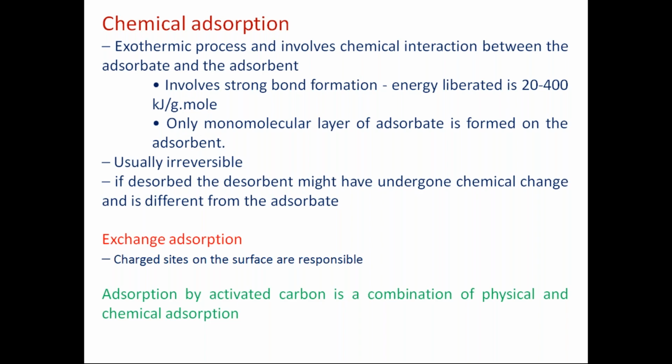So in addition to the heat of adsorption, the heat of reaction will also be liberated, a large quantity of heat. Only a monomolecular layer of the adsorbate is formed on the adsorbent, because once one layer is reacted over the surface, the surface will not be accessible to the next layer of the adsorbate for the reactions. Therefore, only a monolayer is possible in the case of chemical adsorption.